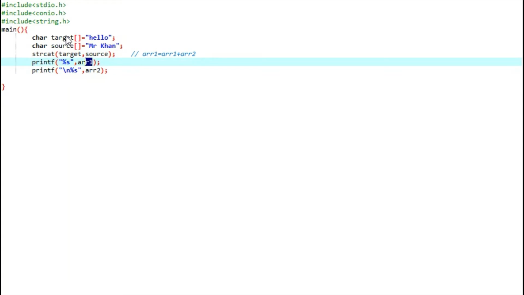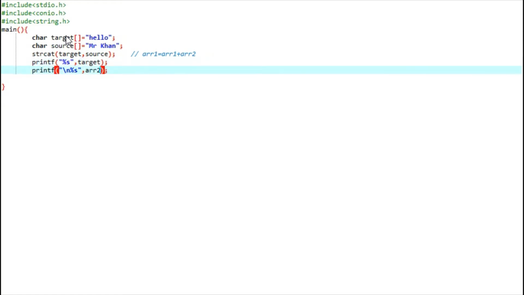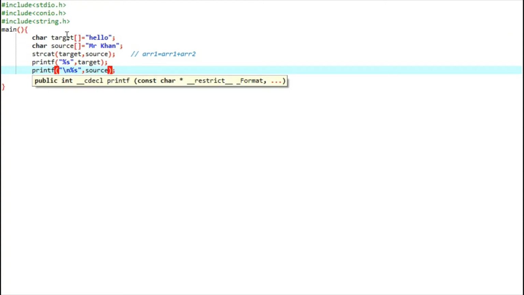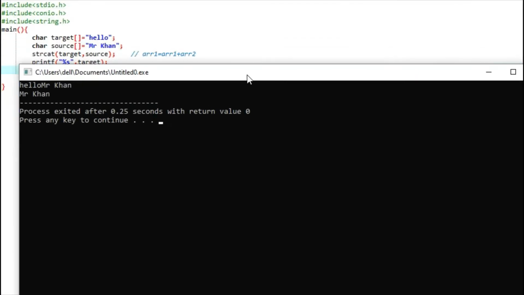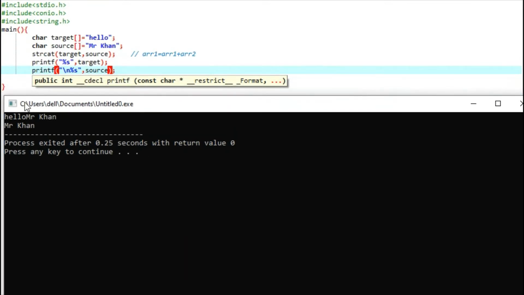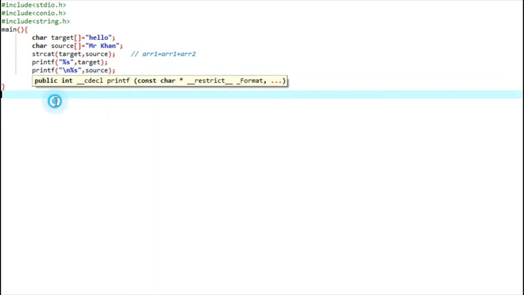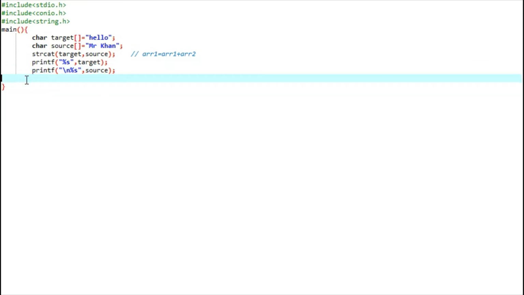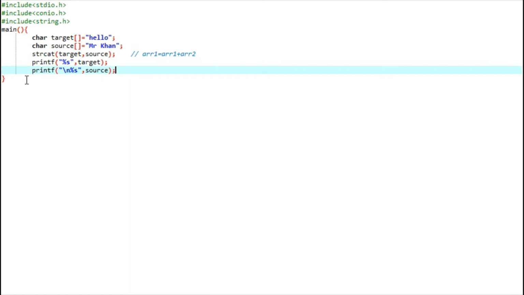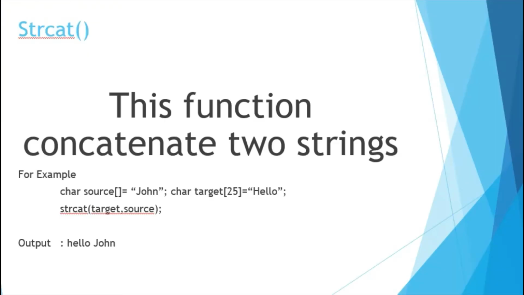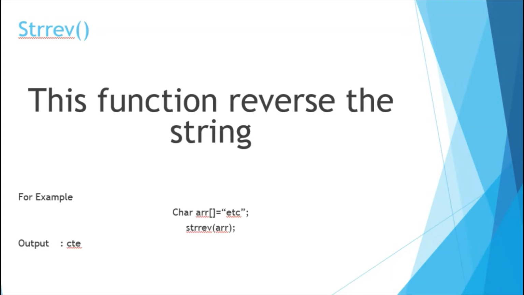Target and source. It is the same when you code your program, so you should make simple, understandable names for the variables. So this is how we can concatenate our strings. The last one is string reverse.